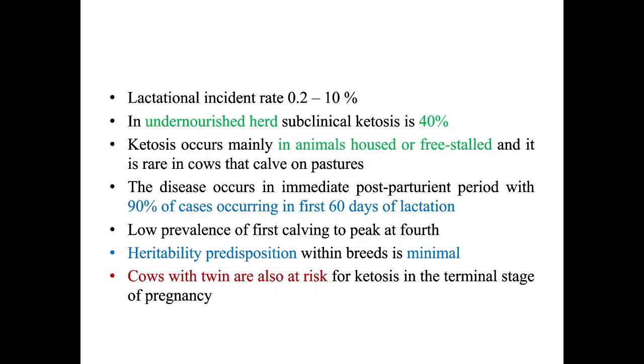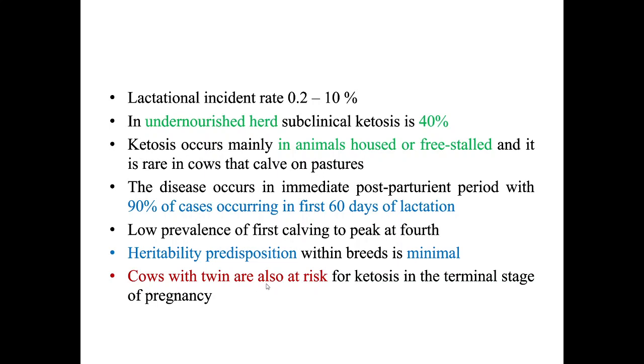There is low prevalence at the first calving, but it peaks at the fourth calving. Then heritability predisposition within the breed is minimum. So the breed to breed variation is low, but it depends on the production. How much is the production of the animal? That is a main contributing factor rather than heritability.